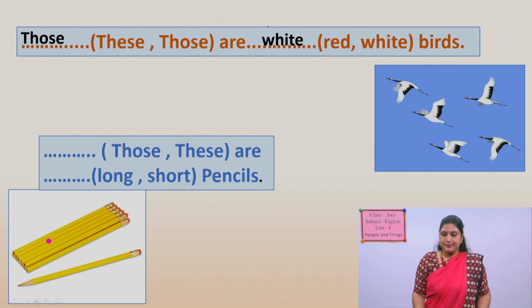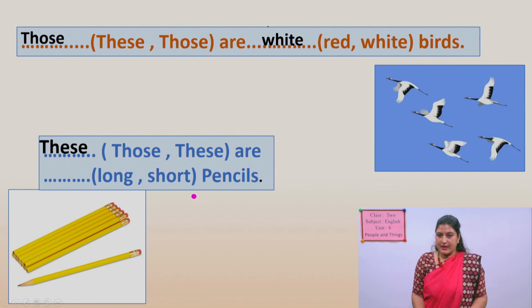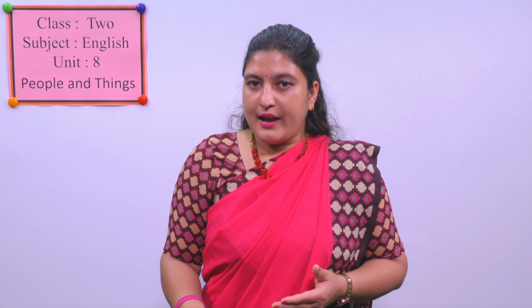Okay, last one. Look at the last picture. This is what? These are pencils. Okay, there are so many pencils, so you can say it is near. The pencils are near from this sentence. Near from something, so you can use here these. These are long pencils or short pencils? Look here, these are new pencils so they are longer one, so you can say they are long pencils. Yes, they are long pencils.